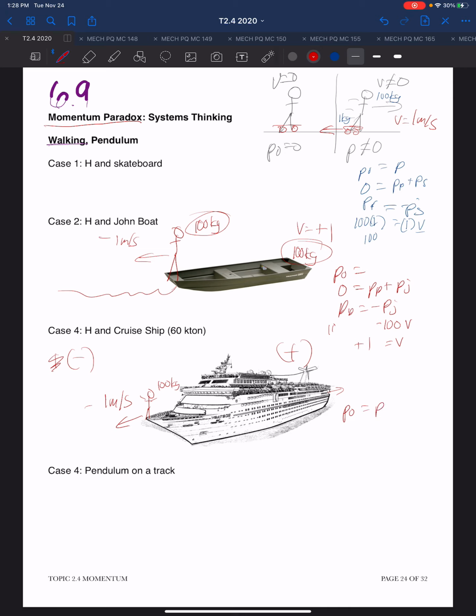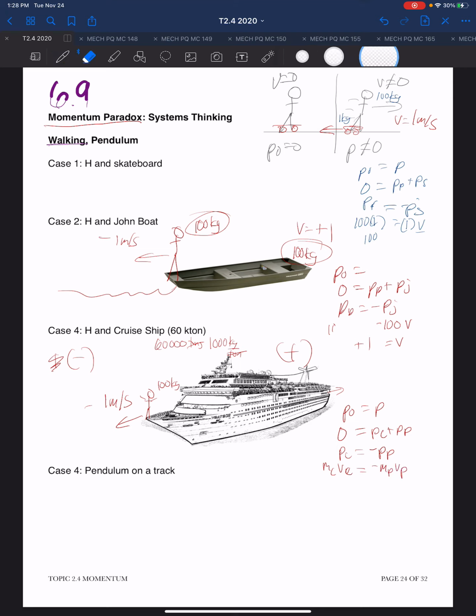So we have the momentum of the system is zero beforehand, and afterward we have the momentum of the cruise ship and the momentum of the person. So the momentum of the cruise ship must be equal and opposite to the momentum of the person. So we have the mass of the cruise ship, which is 60,000 tons, and there are about 1,000 kilograms per ton. So we're left then with about 60 million kilograms. So we have the mass of the cruise ship times the velocity of the cruise ship, and the mass of the person and the velocity of the person.